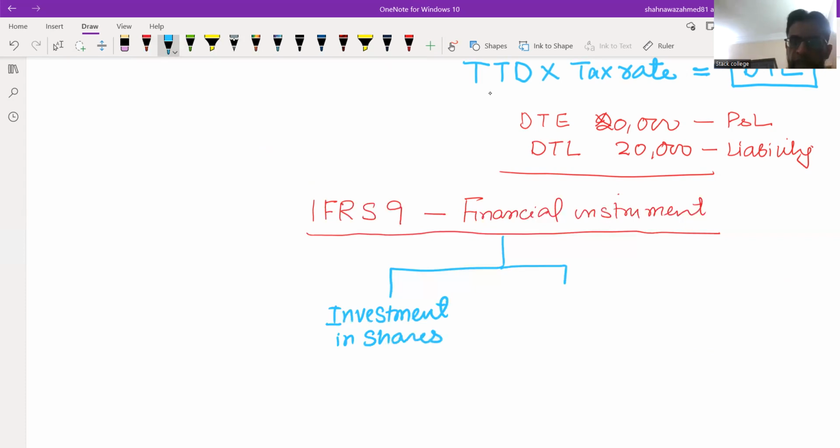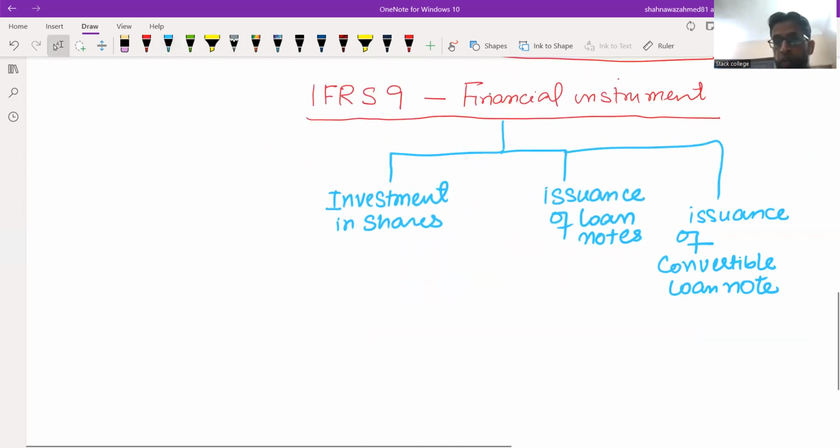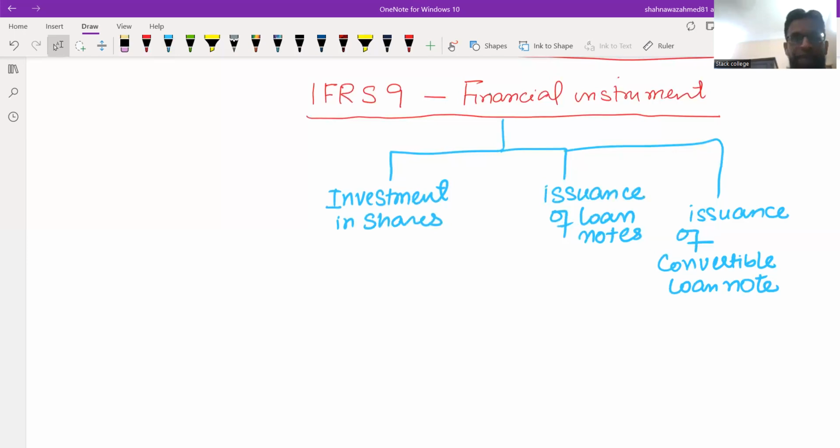Another issue might be given is issuance of loan stock. And the third one might be issuance of convertible loan stock. Any one might be given. And most of the time, the examiner gives you some errors in the calculation of issuance of loan stock and issuance of convertible loan stock.